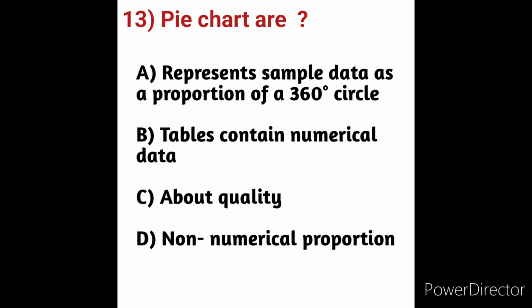Pie chart. We will see the options. Option A, represents sample data as a proportion of a 360 degrees circle. Option B, tables contain numerical data. Option C, about quality. Option D, non-numerical proportion. What is meant by pie chart?